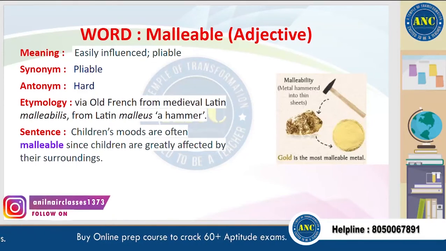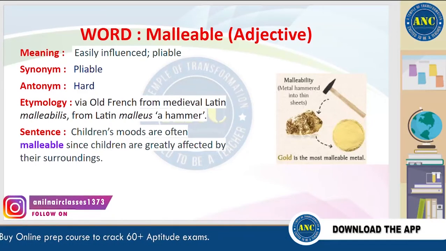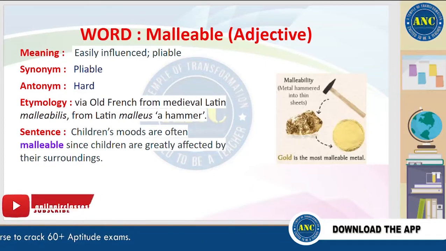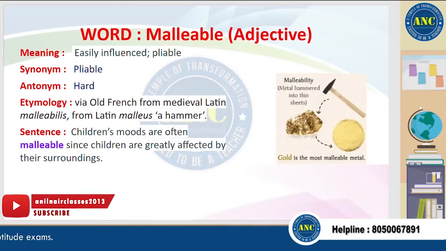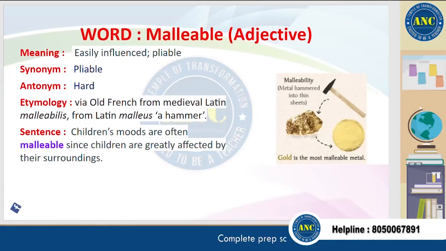Malleable is also used with respect to metals. For example, gold is a very malleable metal. You can beat it into a very thin sheet using a hammer.